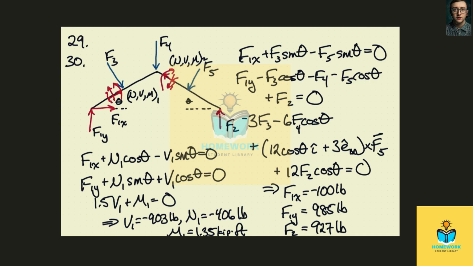I'm going to solve problems 29 and 30 together since they look at the same structure, and they're just asking us to look at the internal force and moment at a couple different points. In problem 29, they want us to look here, and in problem 30, they want us to look here.